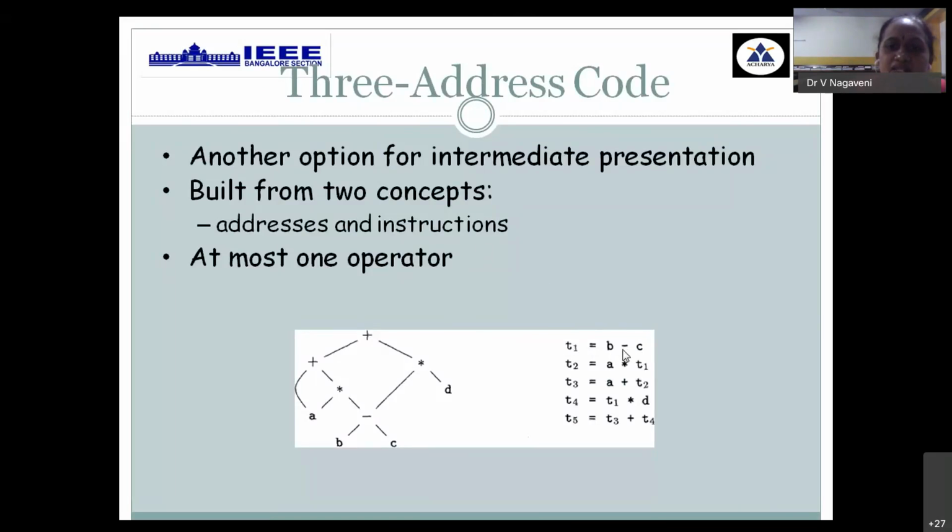Any 3-address code is the standard representation we use as intermediate code output. It has 2 components: the address representation and the instruction. At most one operator can be taken at a time, only one operation at a time. This can be used for both the syntax tree as well as the DAG. It will have an address and an instruction.